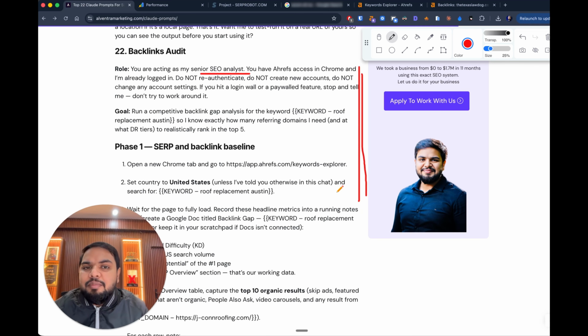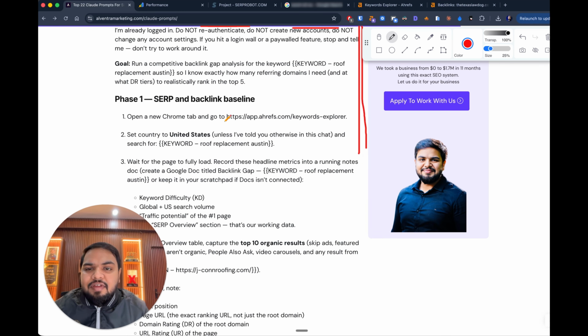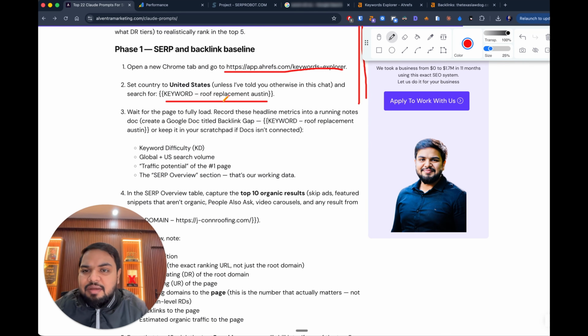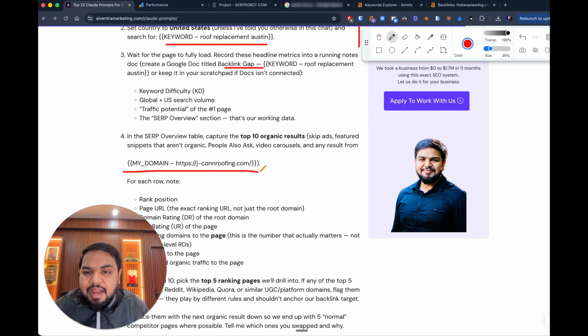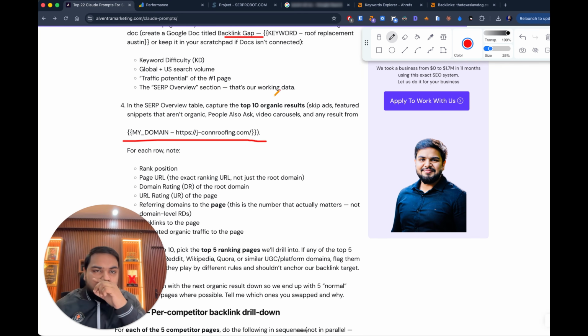But let's look at the prompt first to see what exactly we are asking it to do. We are saying, you are my senior SEO analyst, access Ahrefs in Chrome, and go to Keywords Explorer. For this example, I've taken roof replacement Austin, and it's also doing a backlink gap between, okay, this is my domain, and for this particular keyword we want to find what other sites are ranking. So find the top 10 organic results and skip ads and other irrelevant sites. For example, we don't want to be competing against a YouTube video, right? Because a YouTube video's intent is different from a local business, and the intent of our page is different.